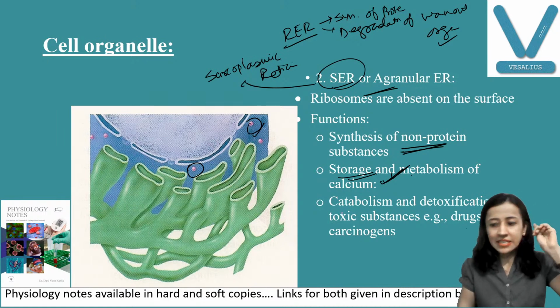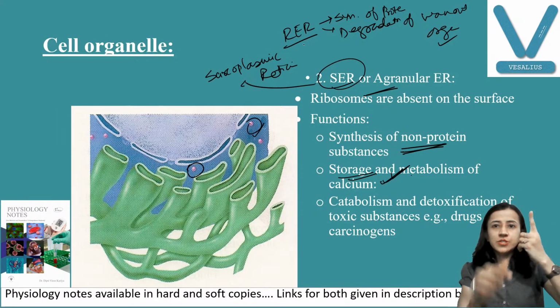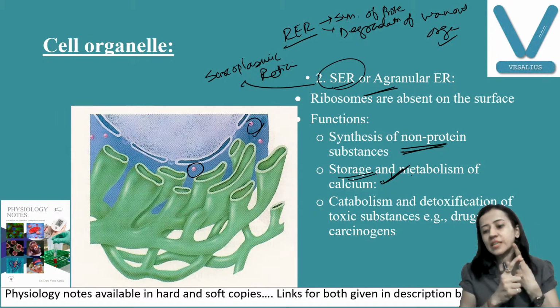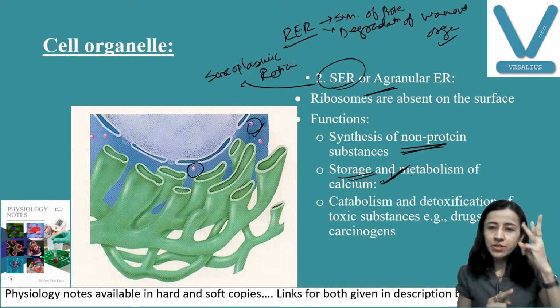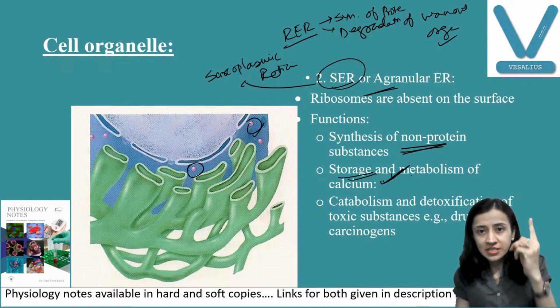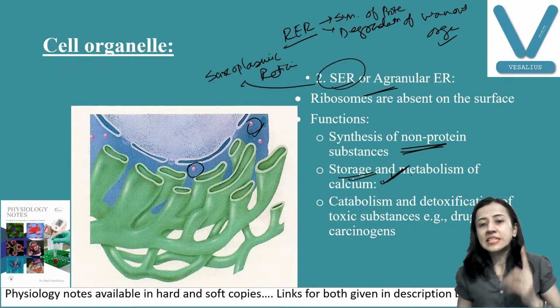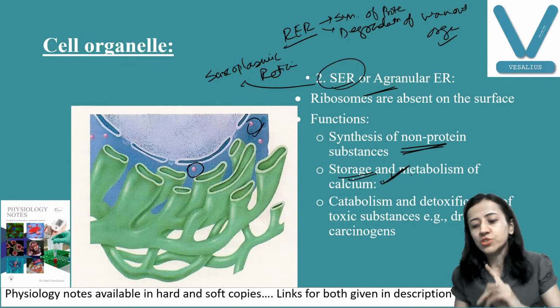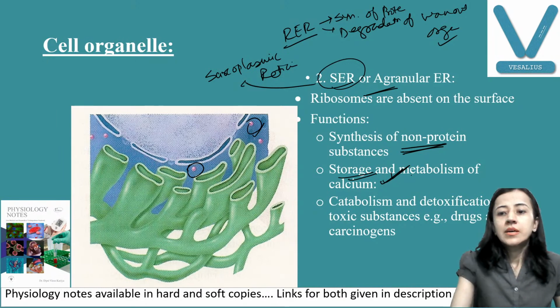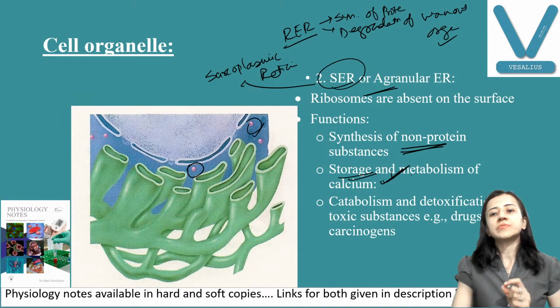So three functions. Let us revise. Rough endoplasmic reticulum has two functions: synthesis of protein, degradation of worn out organelle. Smooth endoplasmic reticulum has three functions: synthesis of non-protein substances, storage and metabolism of calcium, and catabolism, degradation, detoxification of toxic substances. Fine. Now, this is the first organelle. We have discussed endoplasmic reticulum.